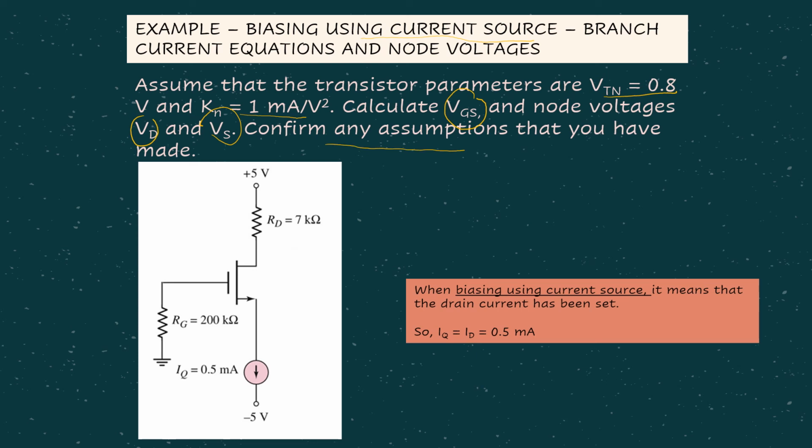Okay, let's have a look at the circuit. At the gate we have RG, at the drain we have RD, but at the source we have this current source. When we have a current source like this, it means that the drain current has been set for you. Automatically from here we know that the drain current is 0.5 milliampere.